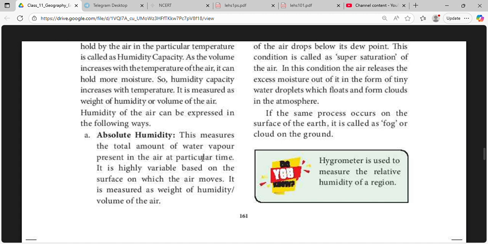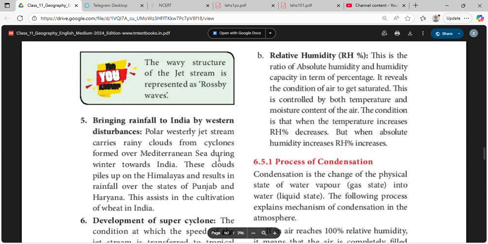It is measured as weight of water vapor per volume of air. Absolute humidity measures the total amount of water vapor present in the air at a particular time. It is highly variable based on the surface over which the air moves. It is measured as weight of water vapor per volume of air.